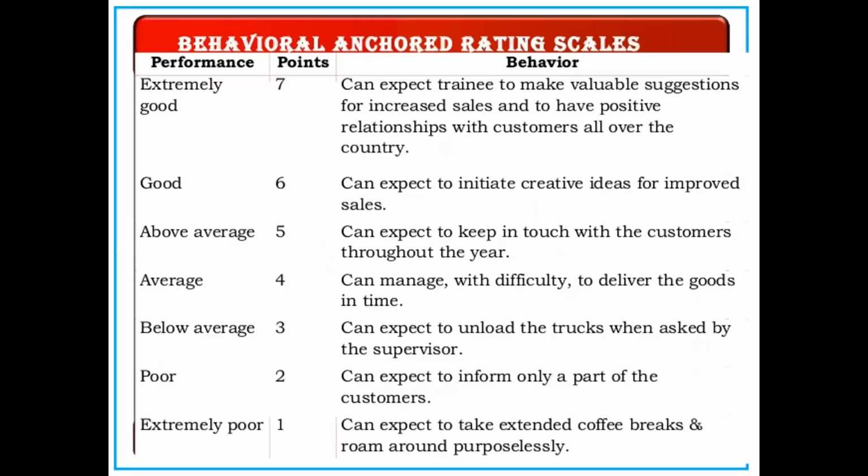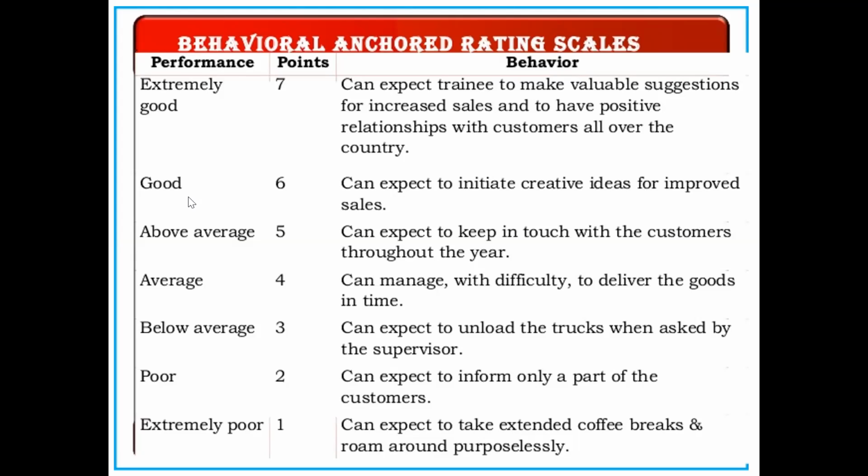Behavioral anchored rating scale. Here we check only the behavioral aspects of your employees. Generally we use the 7-point scale, and then we can get these results. For example, if you take 7 on the scale, they can expect a trainee to make valuable suggestions for increased sales and to have positive relationships with customers all over the country.